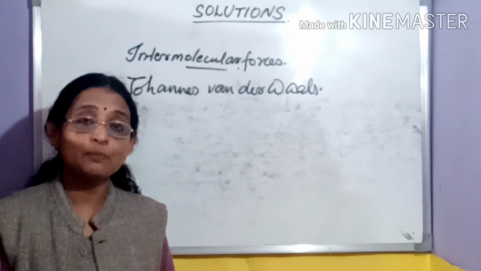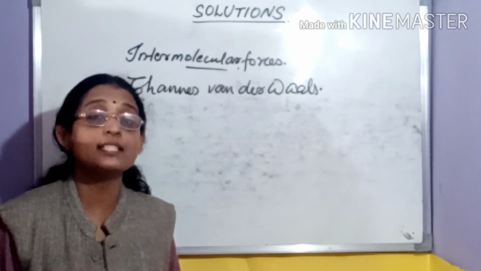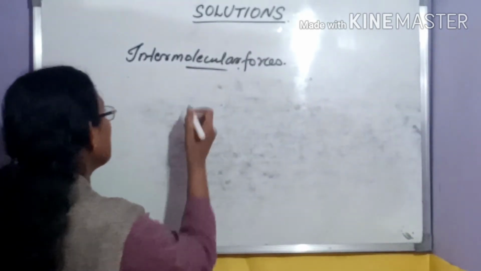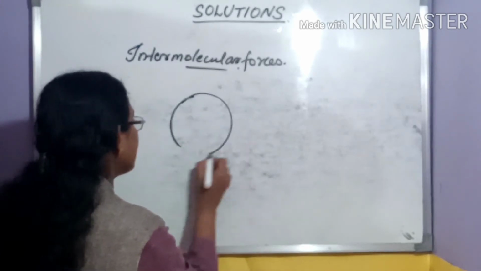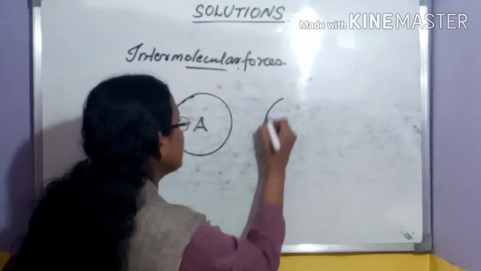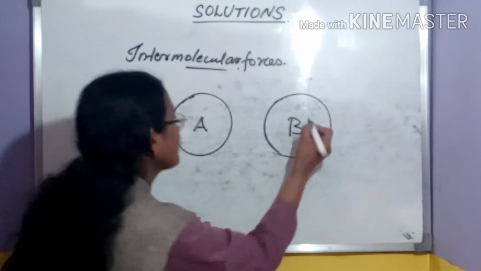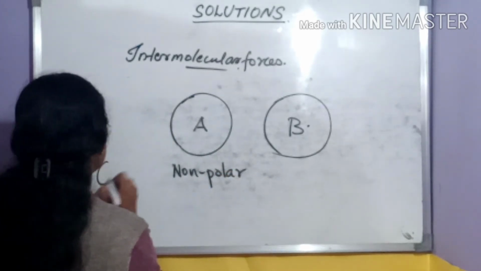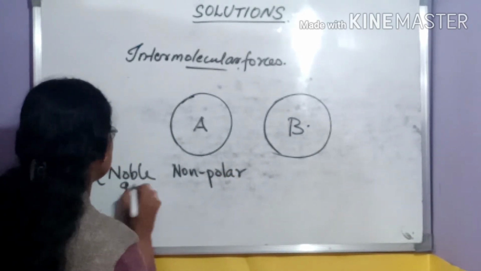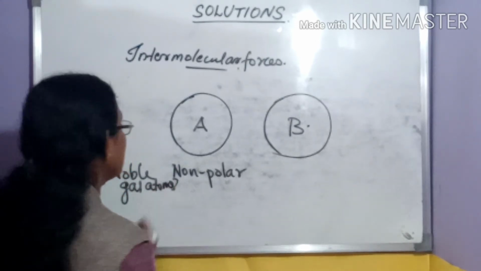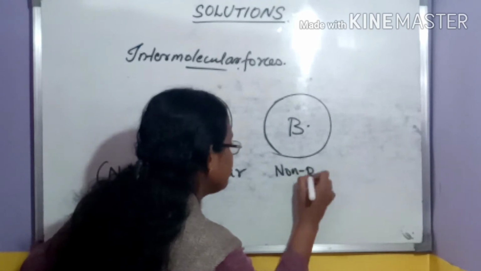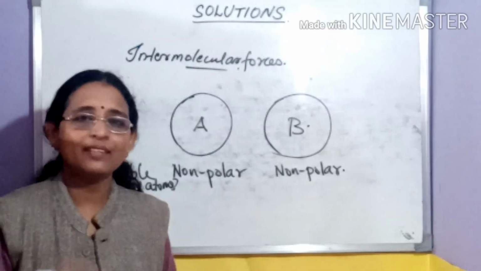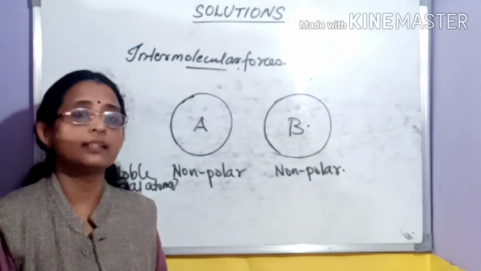First we are considering dispersion forces or London forces, and how they arise between two non-polar molecules. For this we take two non-polar molecules, two noble gas atoms, say A and B. You know that for a noble gas atom, the electronic environment is symmetrical around the nucleus.